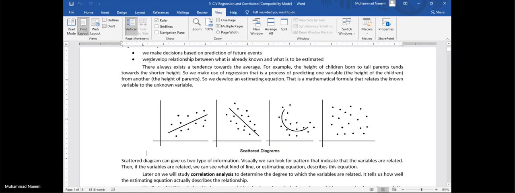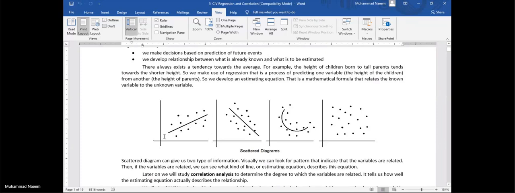So this relation will be between what is already known and what is to be estimated. We know these observed values. We have visited, we have surveyed, so we know this one.